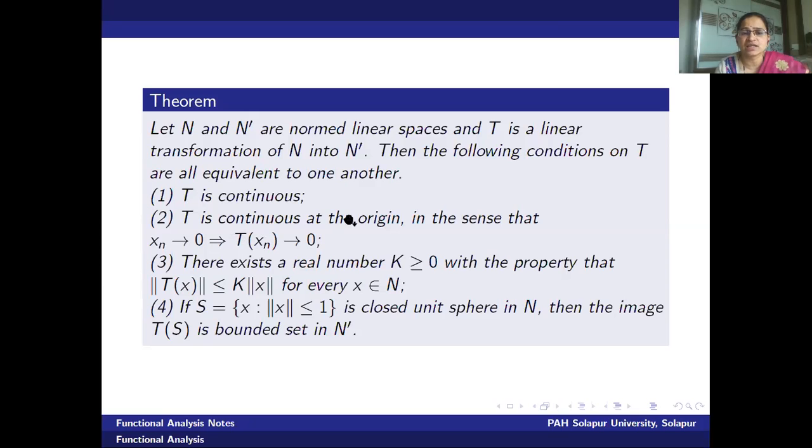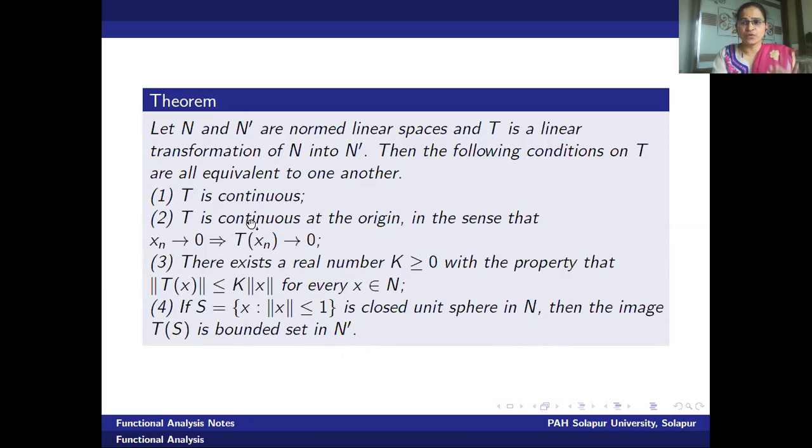Second, T is continuous at origin. Third, there exists a real number k greater than 0 such that norm T of x is less than or equals to k into norm of x. This condition gives us the boundedness. Fourth, if S is a closed unit sphere, then its image is bounded. That is, for a bounded set, the image is also bounded.